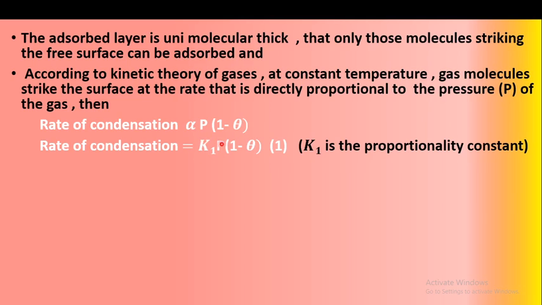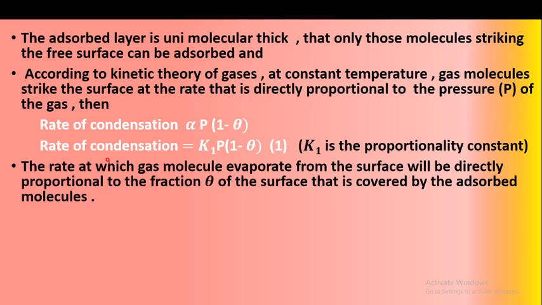Here K1 is a proportionality constant, and the rate at which the gas molecules evaporate from the surface will be directly proportional to the fraction theta of the surface that is covered by the adsorbed gas molecules. Means the rate of desorption is directly proportional to the fraction theta. Here rate of condensation means rate of adsorption, and rate of evaporation means rate of desorption.